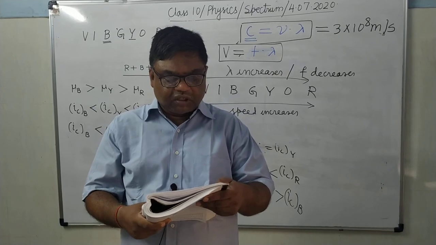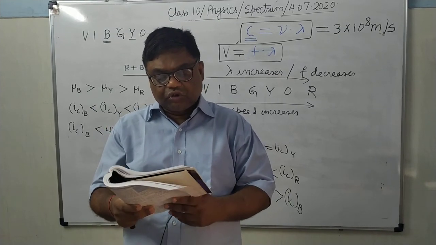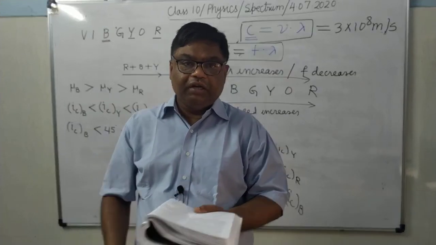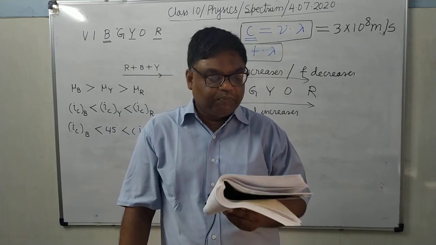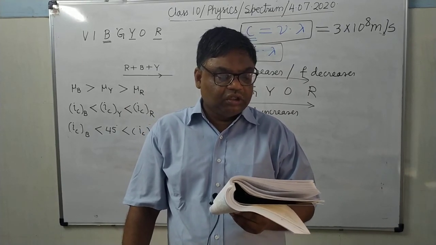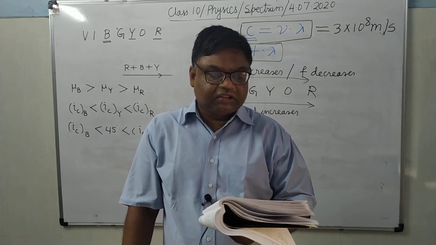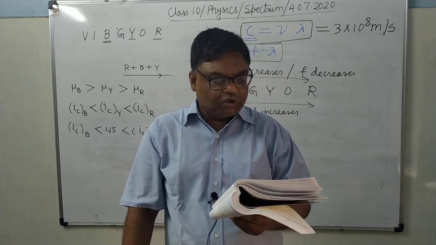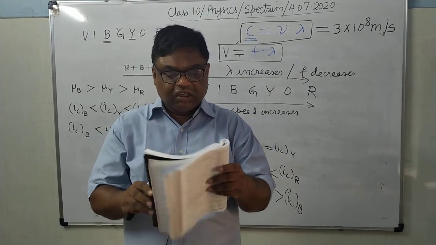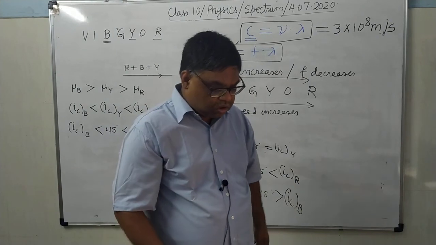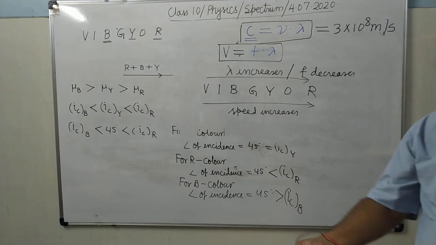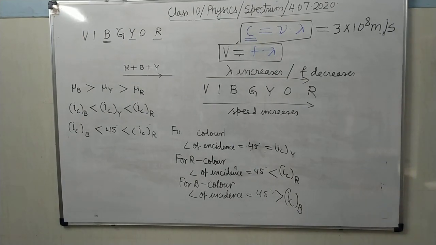Define the term dispersion, cause of dispersion, already discussed today. What do you understand by the term spectrum? Spectrum is the color band obtained when white light passes through the prism. A ray of white light is passed through a glass prism, 17th question, and a spectrum is obtained on the screen. Name the 7 colors, so that you can do. These questions are very simple. So now you will complete this exercise. It's clear? So in today's lecture, we will do only up to this. In the next lecture, we will begin from